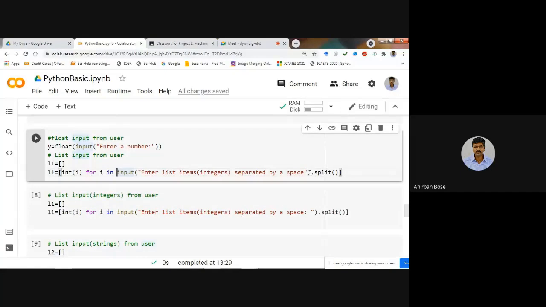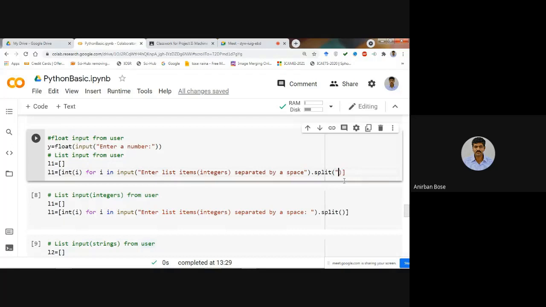Then what you have to do? You have to split that string with respect to space. If we do not write anything in split, then by default it will split with respect to space. If you want to do it by comma, then in that case you write comma here, and here you have to write comma, and then it will separate it by comma.